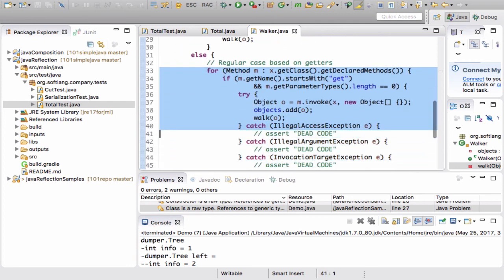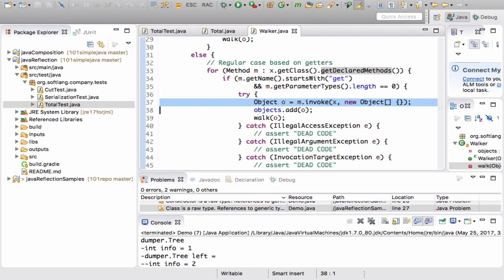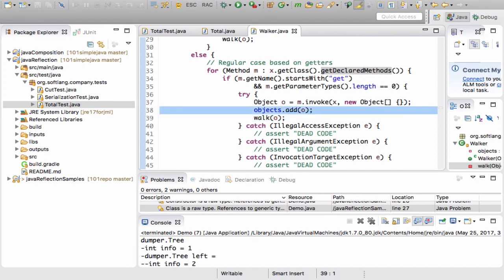we go and find all the methods, and we try to filter out the methods that look like getters. So if it's a getter, well, then we invoke the getter, and whatever we receive back, we also add to the list of objects the worker provides.